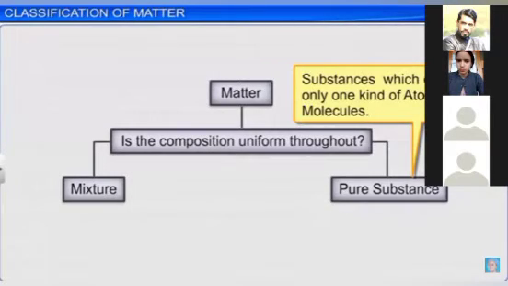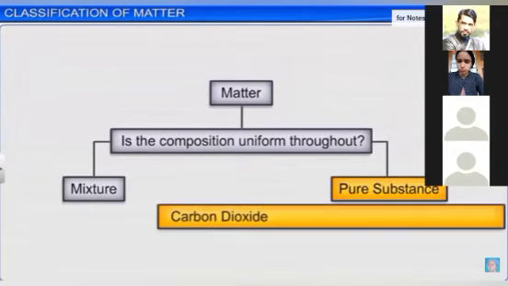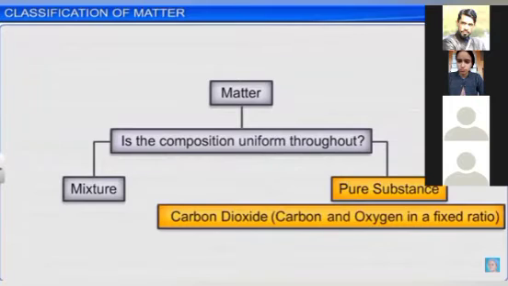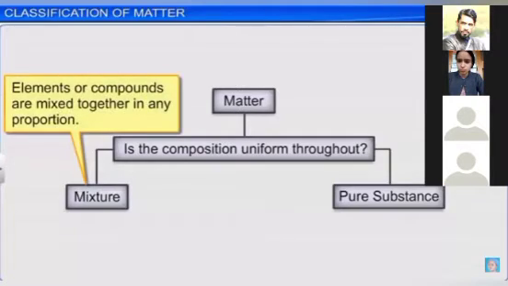A pure substance is composed of a single type of substance. Gold is pure, like the gold jewelry we have. Any metals are pure. Carbon dioxide is a pure substance, although it is a combination of carbon and oxygen in a fixed ratio. Water is also pure. Whereas in a mixture, elements or compounds are mixed together in any proportion.